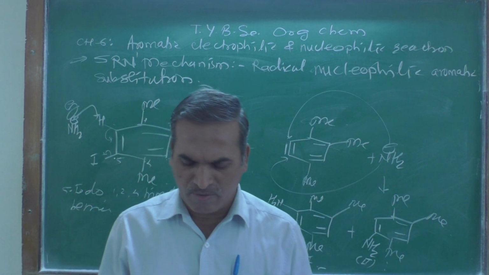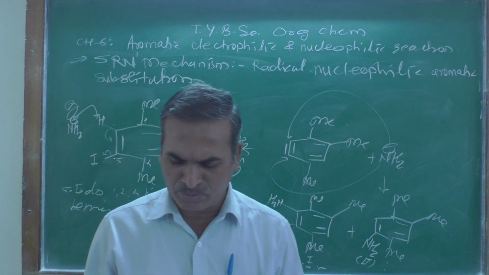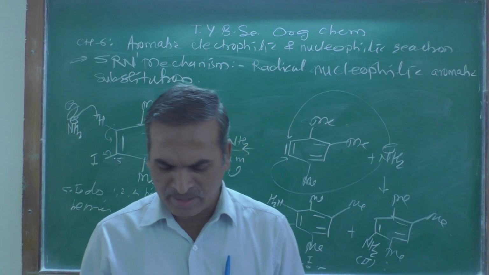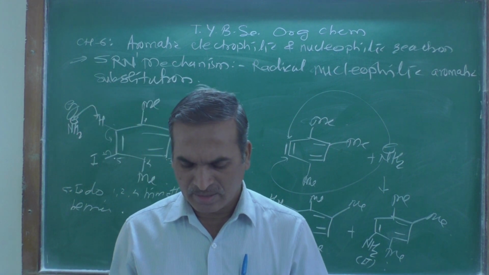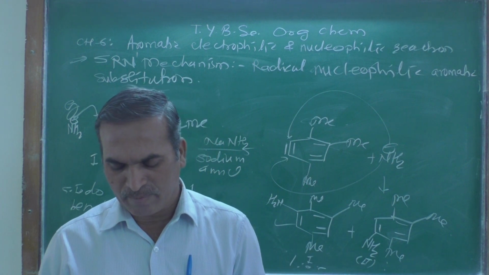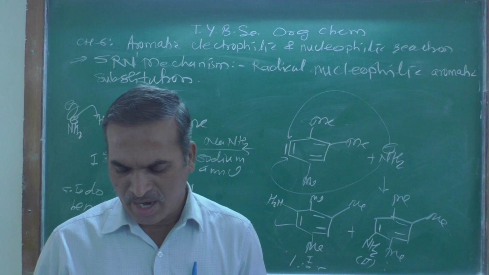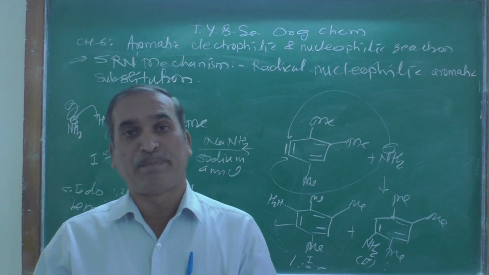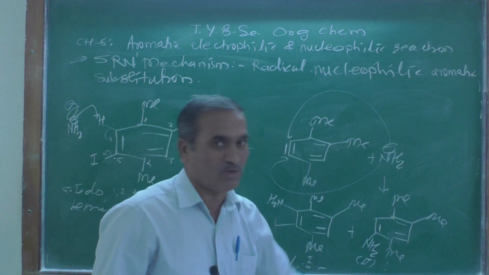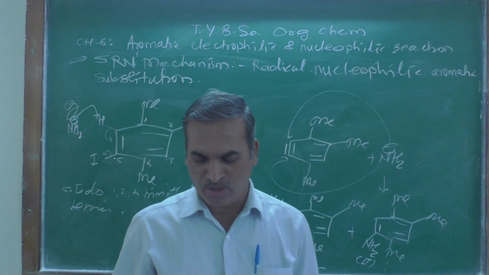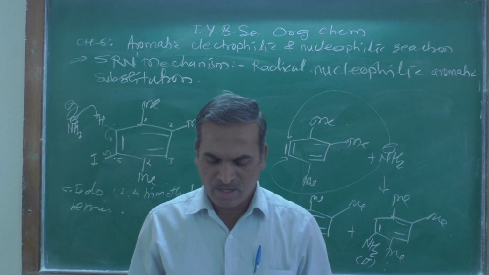The presence of an unactivated substrate, strong base, and formation of the rearranged product along with the normal substitution product indicates the reaction proceeds through a benzyne intermediate, because this benzyne intermediate then gives us the products. Among these two, this is the experimental proof given over there.